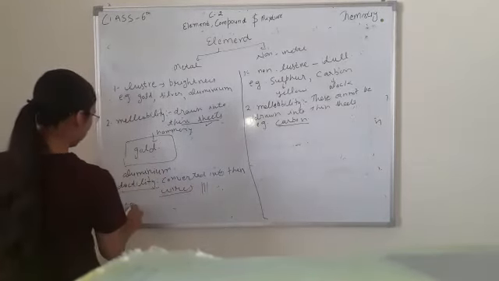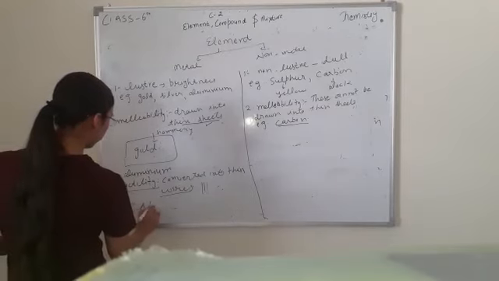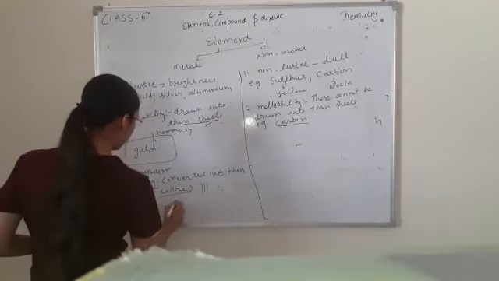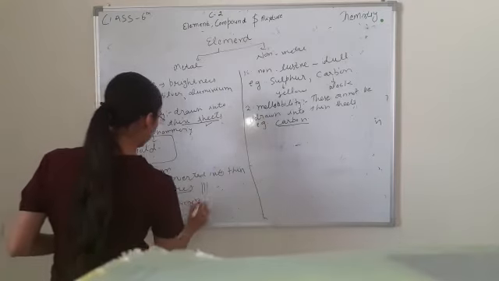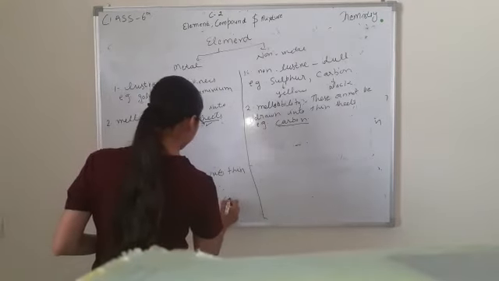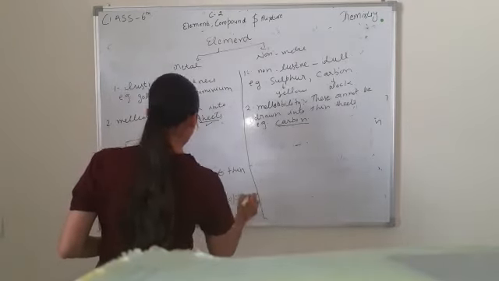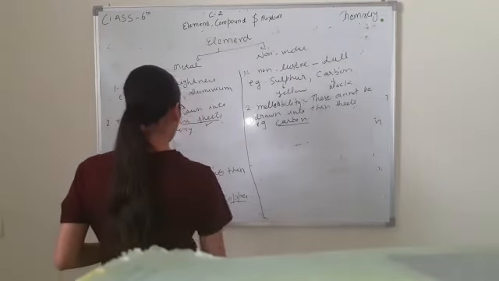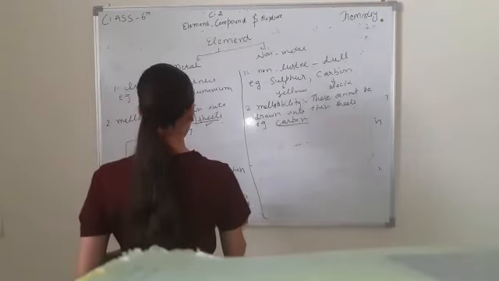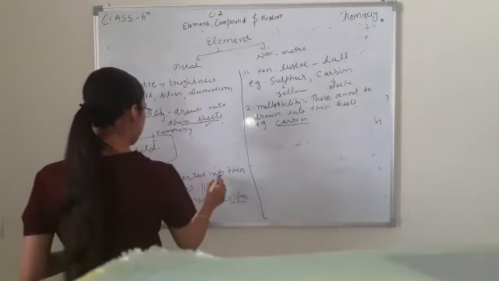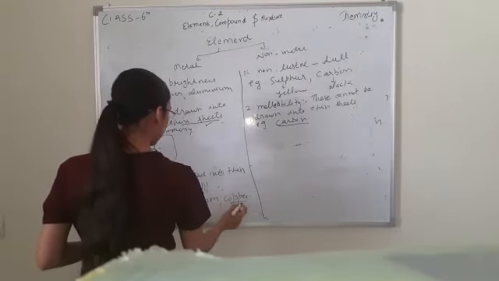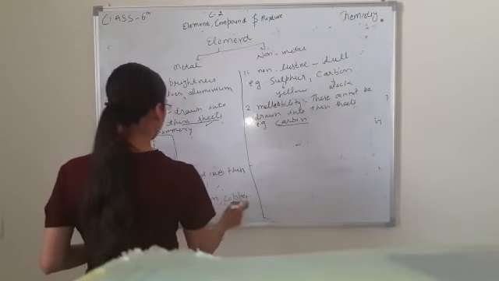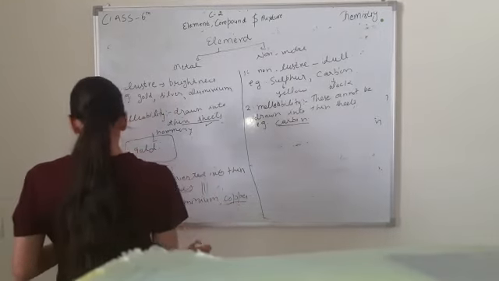Examples are silver, aluminium, copper. In our fan, the wire is of copper. Copper is a metal, therefore copper can be converted into thin wire. It is a good conductor of electricity, therefore copper is used in our fan.